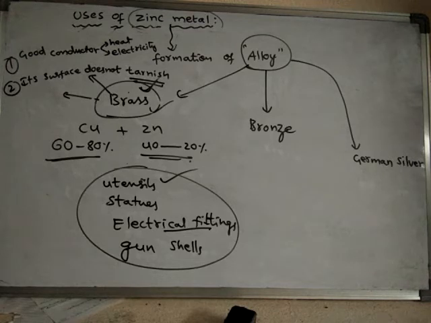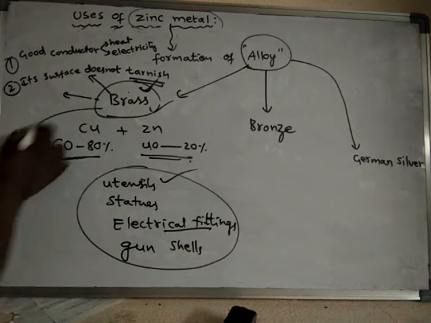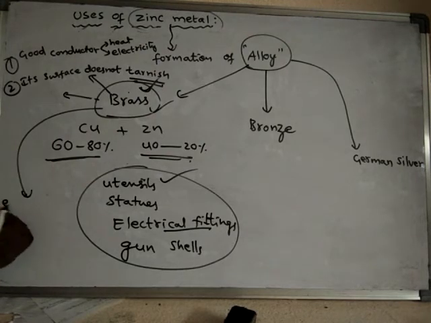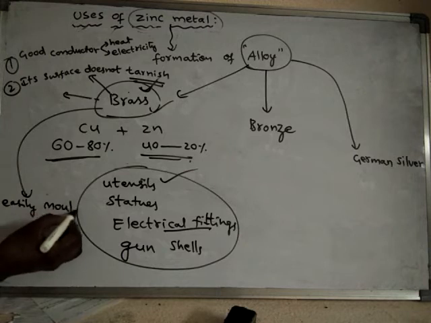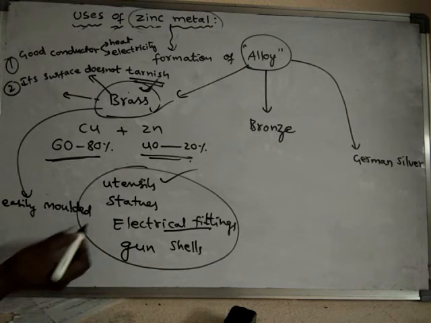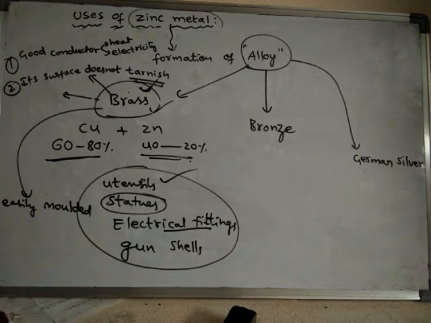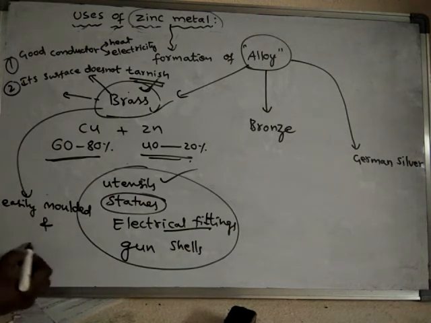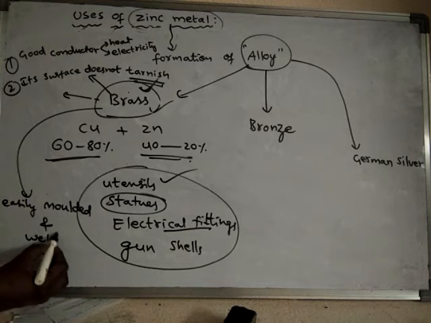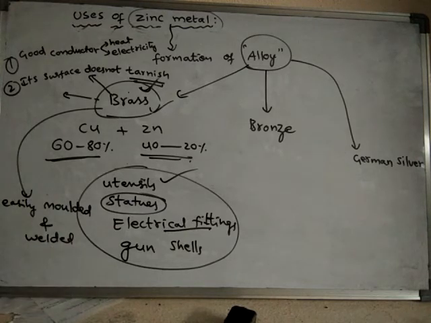Also, it can be easily molded and welded. As it can be easily molded, we can make statues. And it can be welded easily, so it can be used in welding.